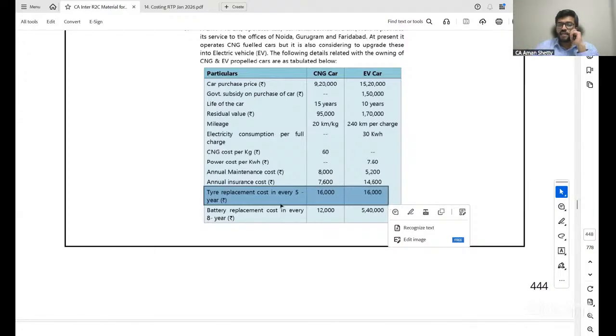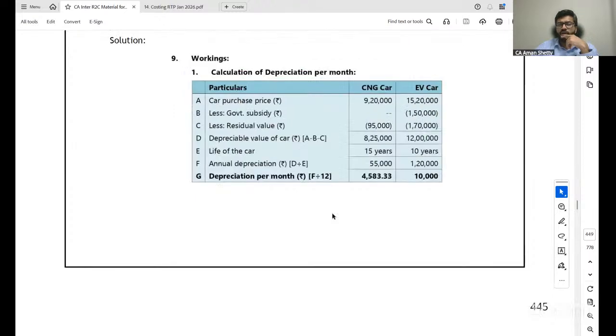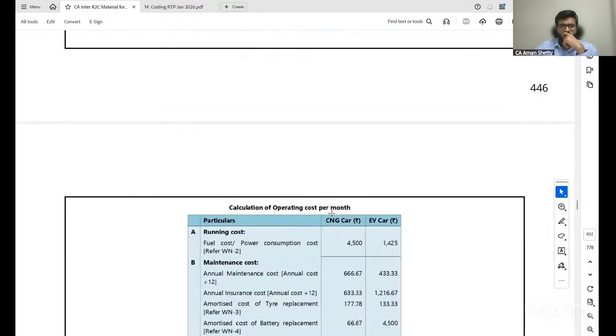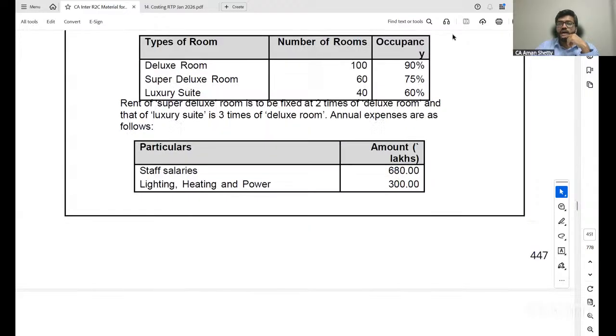Next, battery replacement cost is once in every 8 years. Okay. Therefore, if there is 15 years, then you'll have one replacement after the 8th year. If there is 10 years, also you'll have one replacement after the 8th year. That's all you have to remember. Clear all of you? This is an important adjustment. Other things I think you will manage. Then based on occupancy you have to do.